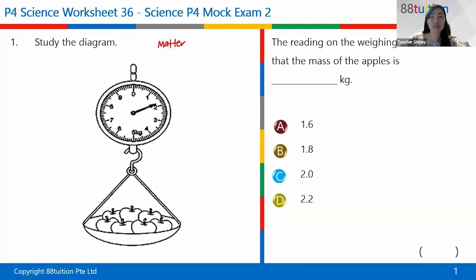Anyone would like to try? Someone typed in the chat. Let me see. Answer is B, Melba says. Yen Kai also says it's B. Catherine also says it's B. Okay, Melba, Yen Kai, Catherine. Yes, the answer is B. Actually, this is really a very straightforward math question. You just need to find out. Of course, if you were to draw the line, it's 1.8 kilograms.